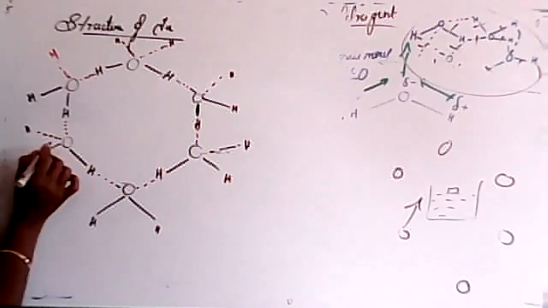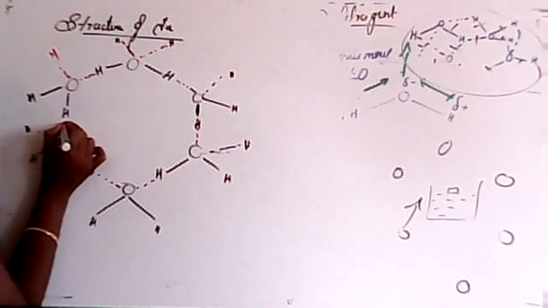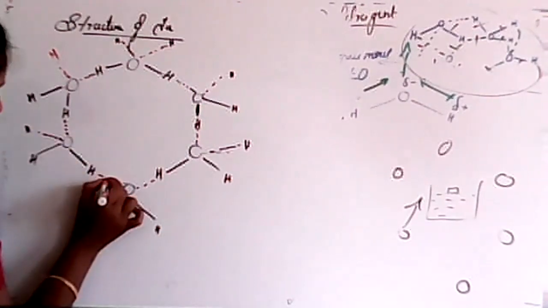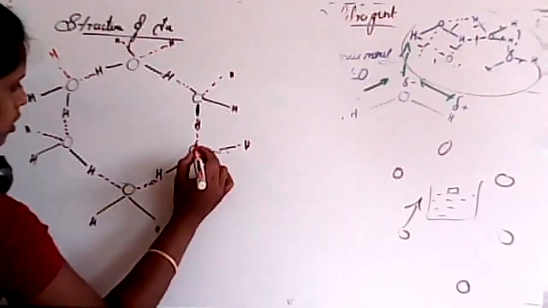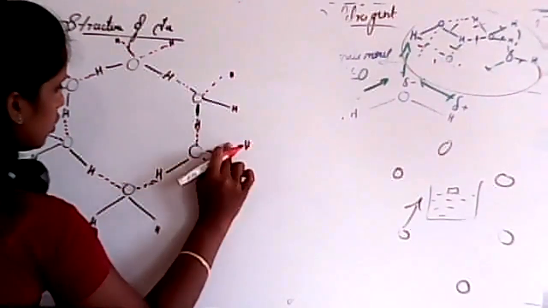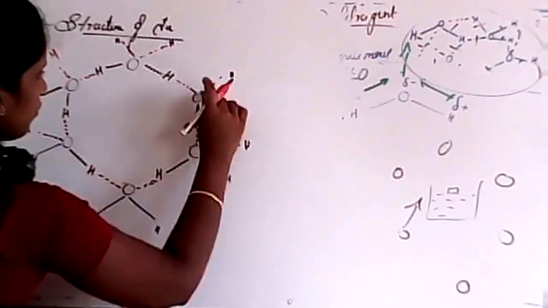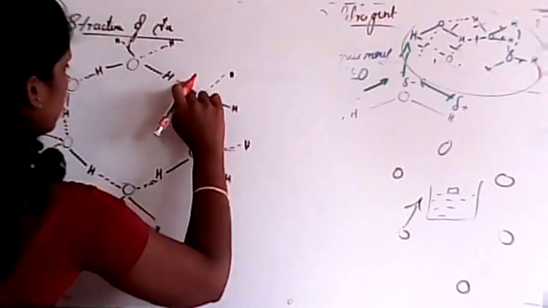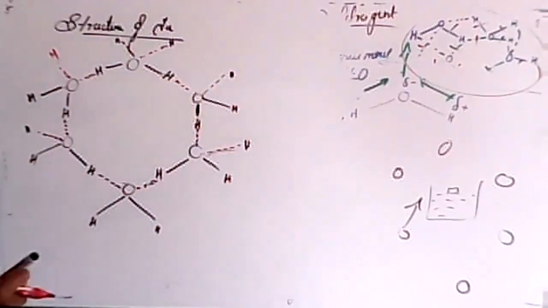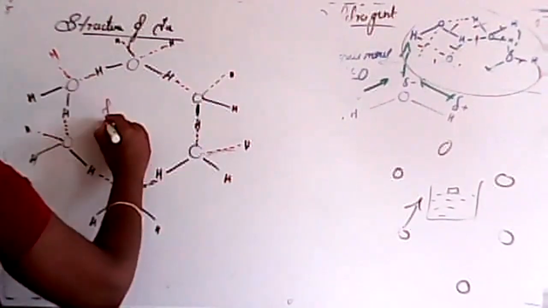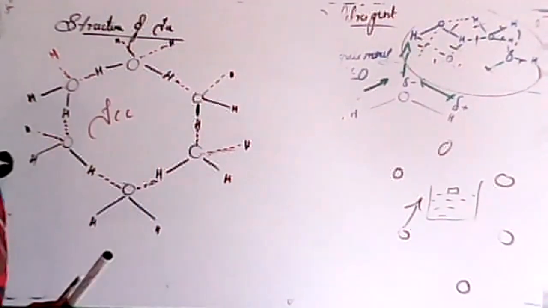Next one, this is again the same. Dotted lines are hydrogen bonds. This is also a dotted line, and this is also a dotted line. So this is the actual structure of ice.